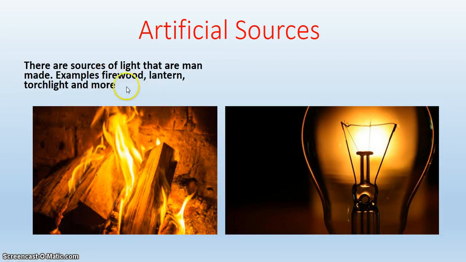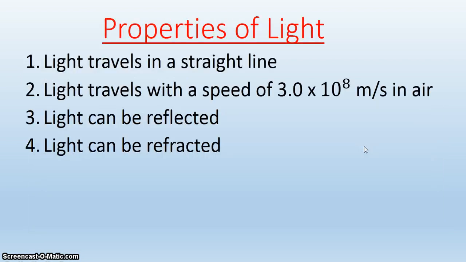For example, we have firewood, lantern, torchlight, and many more. So fires or light from firewood and bulbs are all artificial sources of light. Now, what are the properties of light?